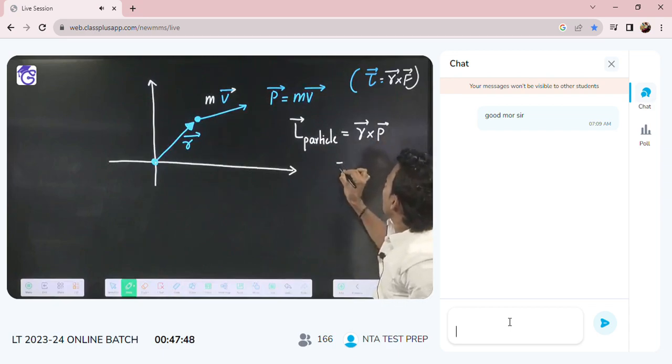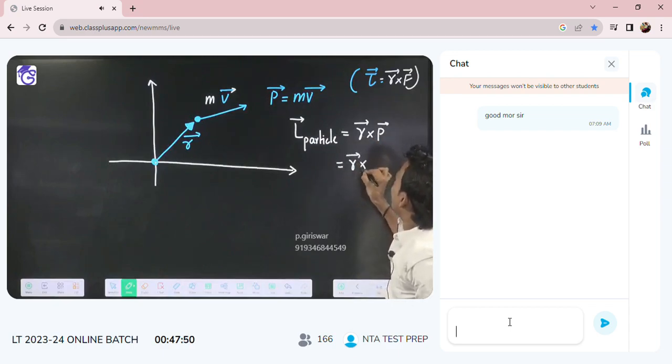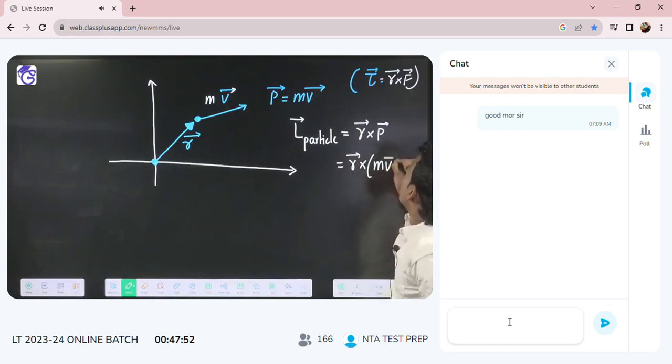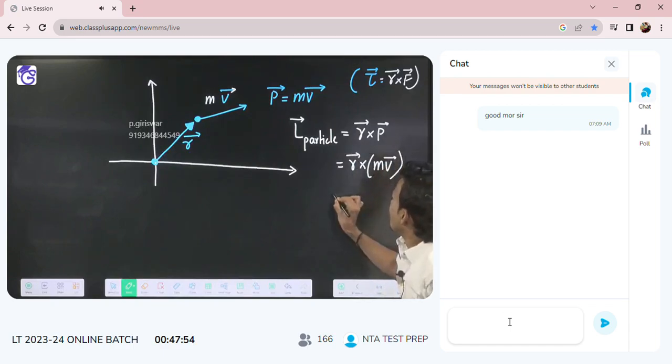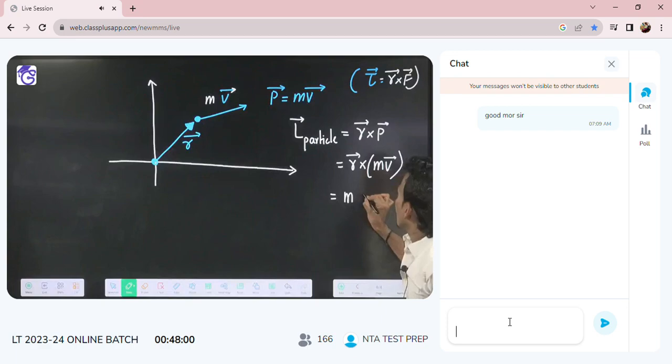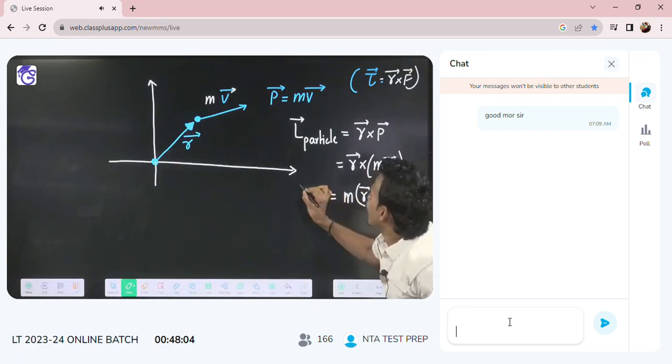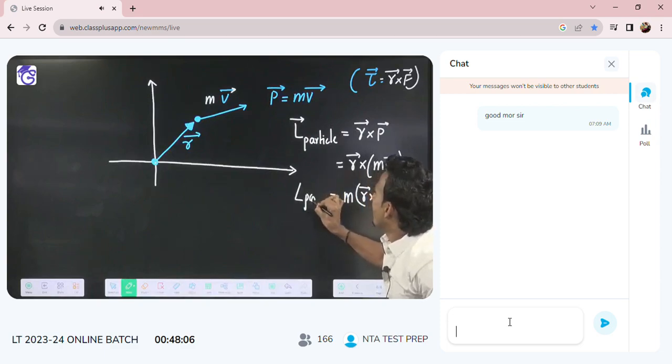Now put P vector equal to M into V vector. You can take M outside, since M is a scalar, so M into R vector cross V vector. This is how we write angular momentum of a particle.